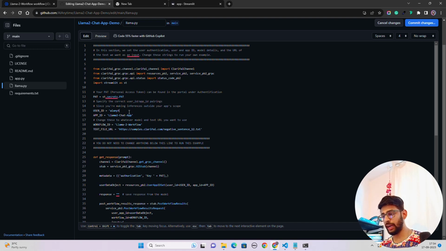and here on the user ID I'm going to do st.secrets.user ID. So let's do that, user ID, and here I'm going to call this st.secrets.app ID. Okay, now we make these changes: st.secrets.app id, user id, and pat, personal access tokens, that we get from the application. Also from settings you can get it.